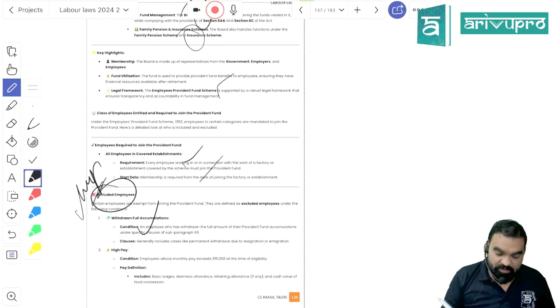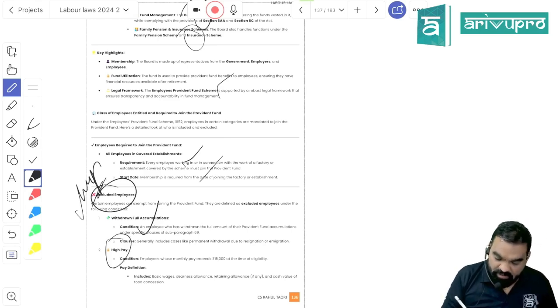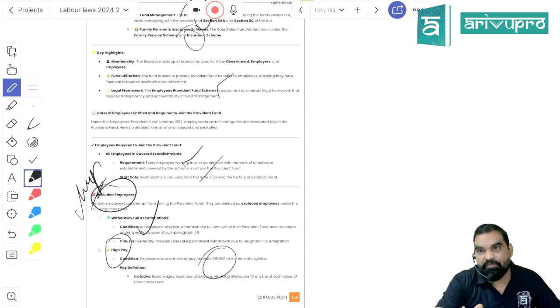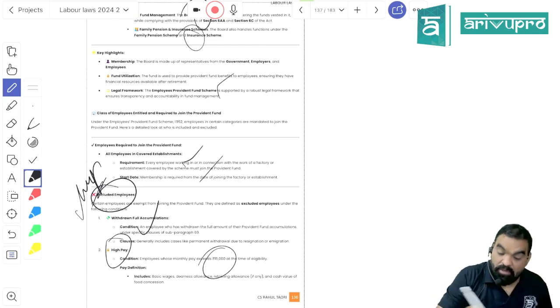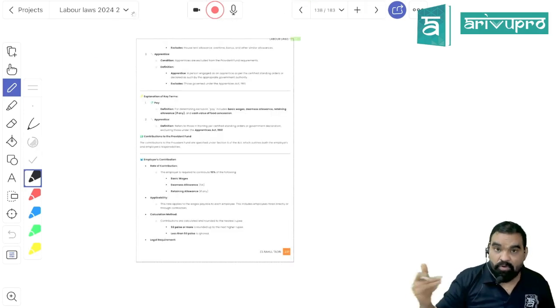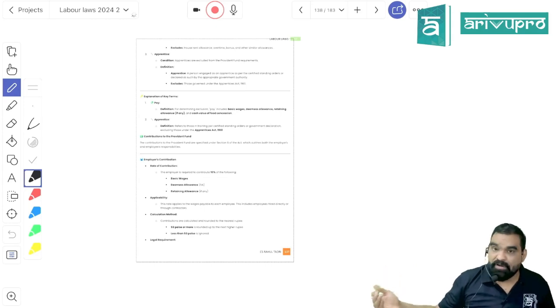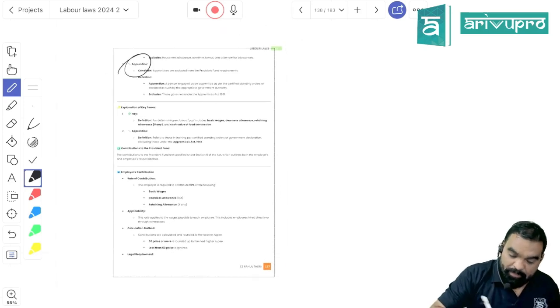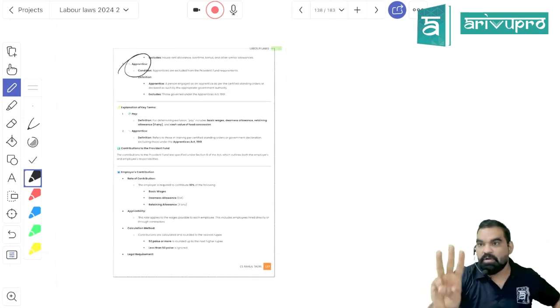They are not eligible for provident fund contribution if their monthly pay is more than 15,000. 21,000 is the limit for state insurance and bonus. Here the limit is 15,000, so up to 15,000 you are eligible. If you were already contributing to the provident fund and have withdrawn the entire amount, you become an excluded employee. Even an apprentice is not eligible for the contribution.